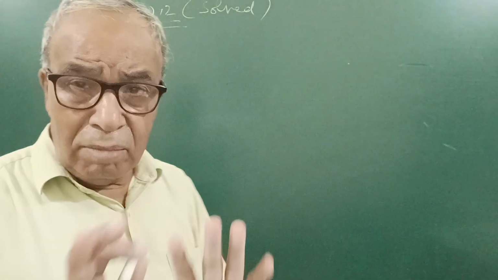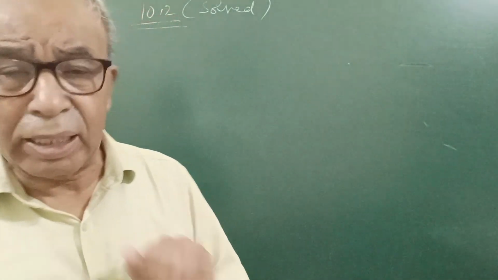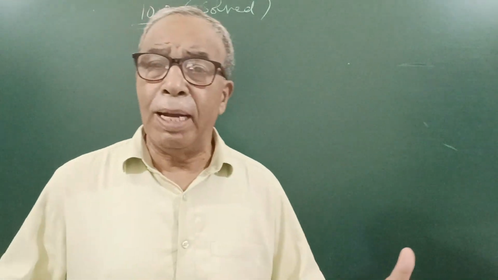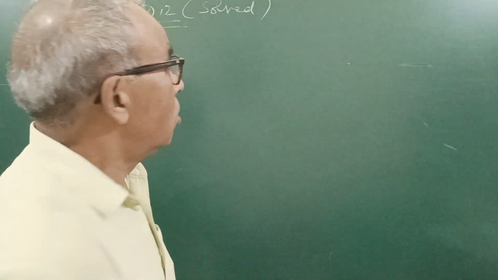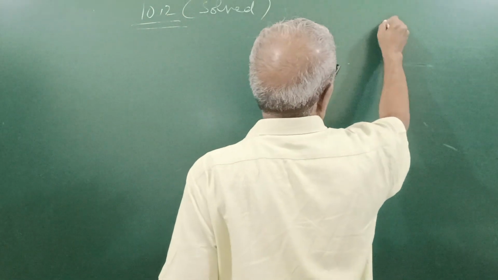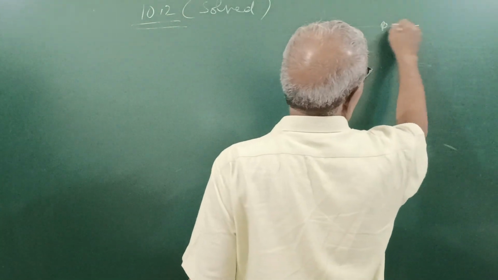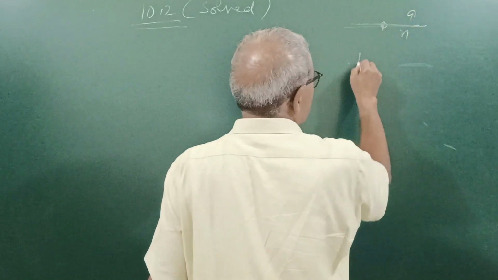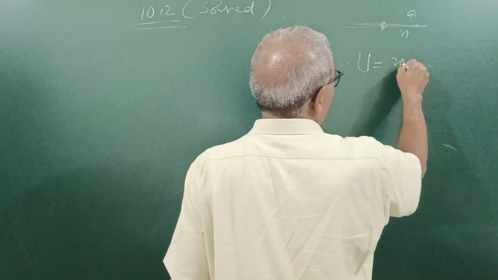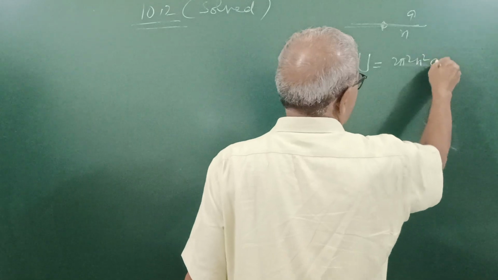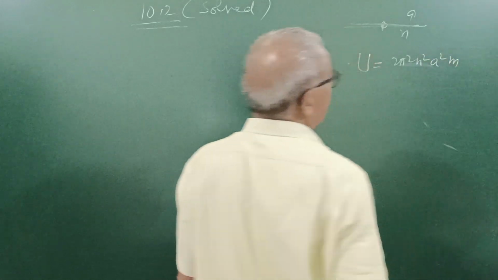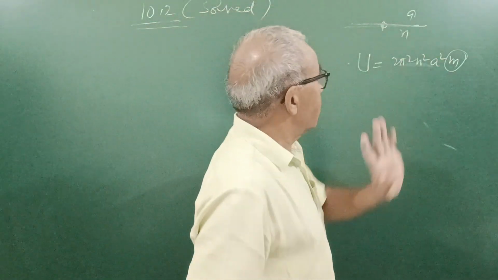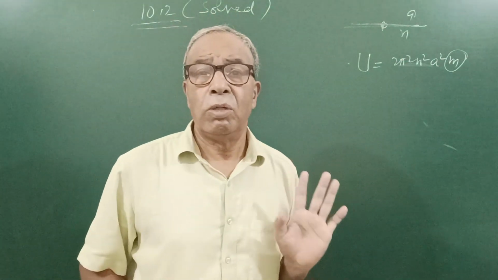Please listen to me carefully and apply this fact. In class 11 you were taught simple harmonic oscillation. If a particle is oscillating simple harmonically with amplitude A and frequency n, then its total energy is given by 2 pi square n square A square m. M is the mass of the body, A is the amplitude of oscillation, n is the frequency.